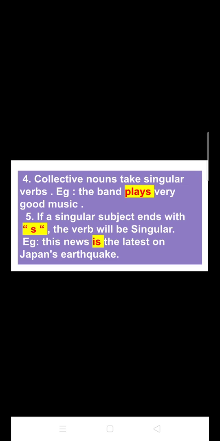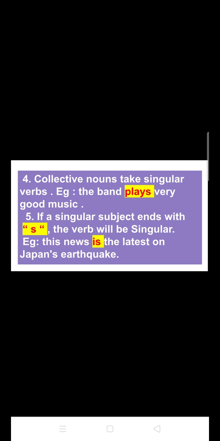So the collective noun here, the band, takes a singular verb, that is plays, because a band consists of a few people, but when these few people come together it forms a particular band, meaning the band is only one in number. That's why it is a single subject, or sorry, a single noun. That's why it has taken a single verb, that is plays.